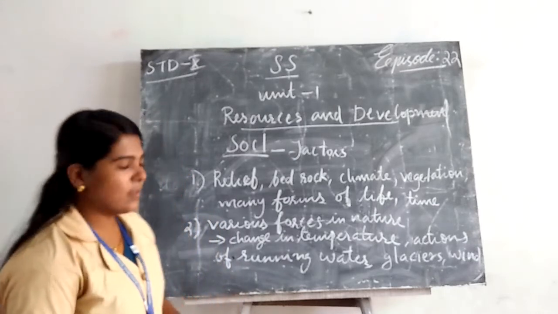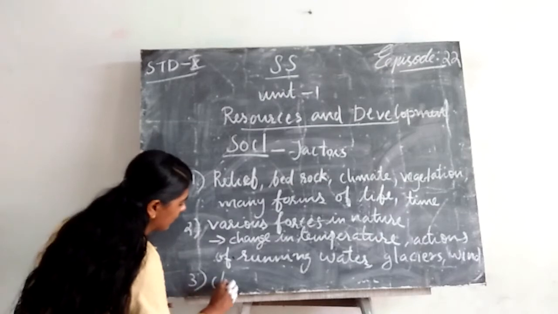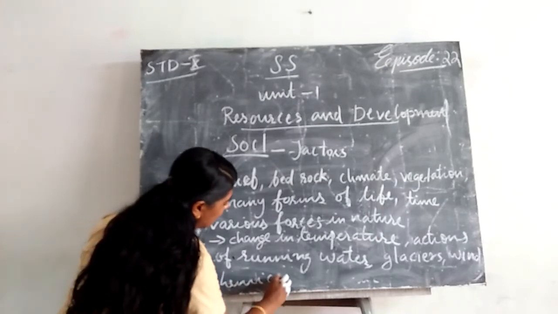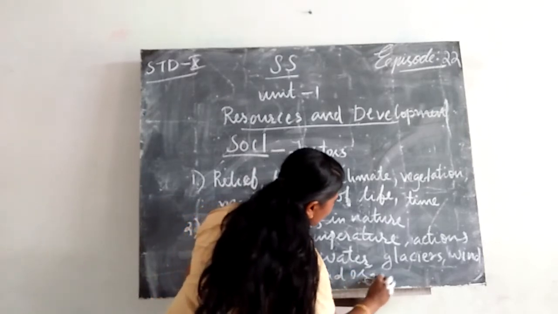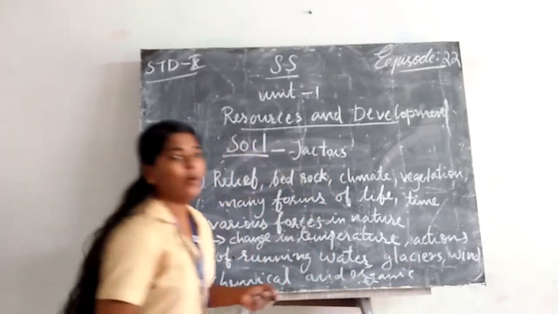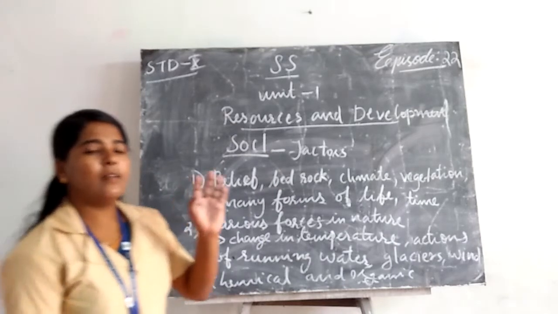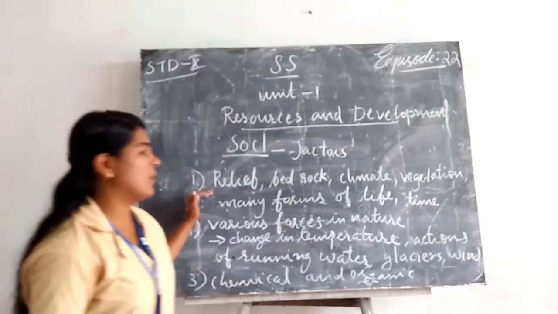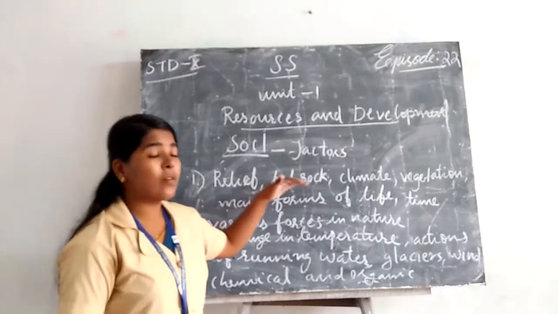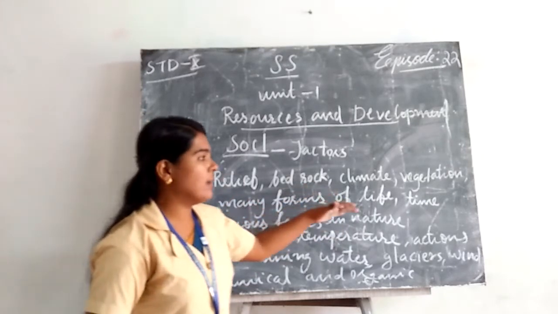Then another important one, the third one, chemical and organic factors. Chemical and organic factors also cause the formation of soil. There are so many factors responsible for the formation of soil. First one, relief, bedrock, climate, vegetation, different forms of life, and time.